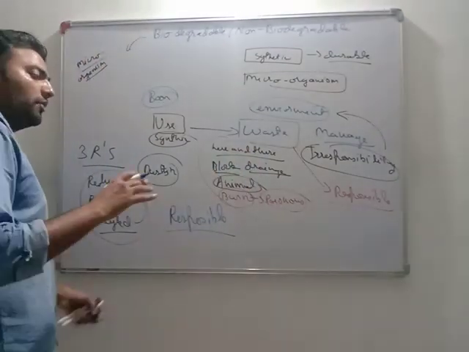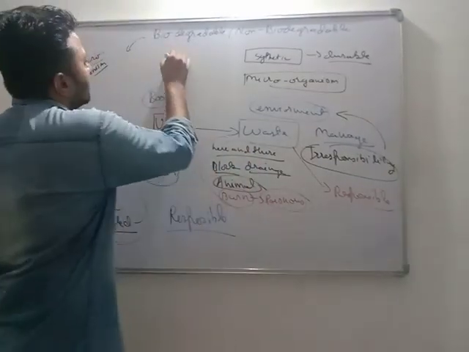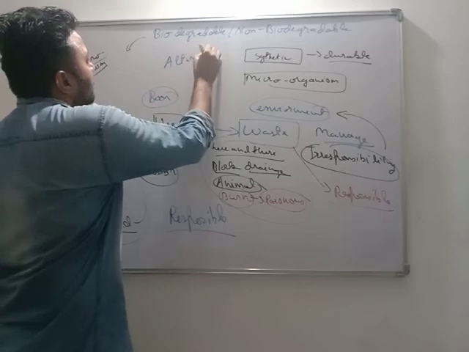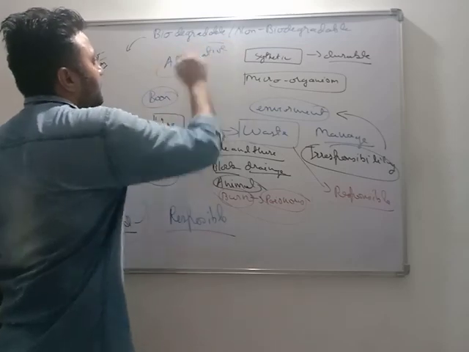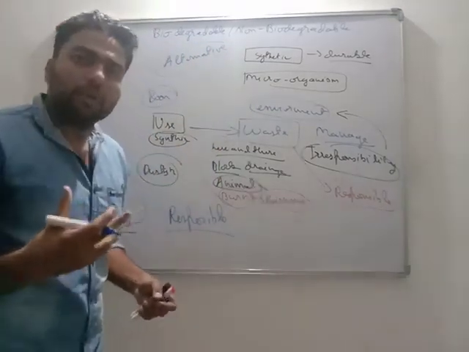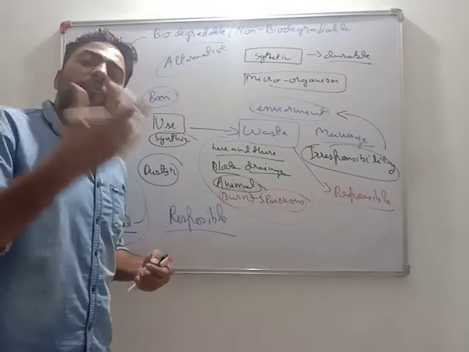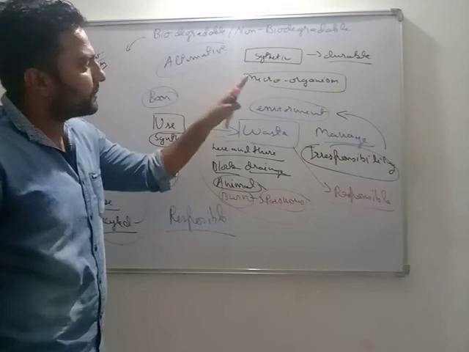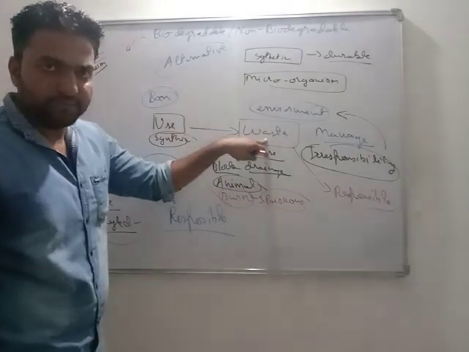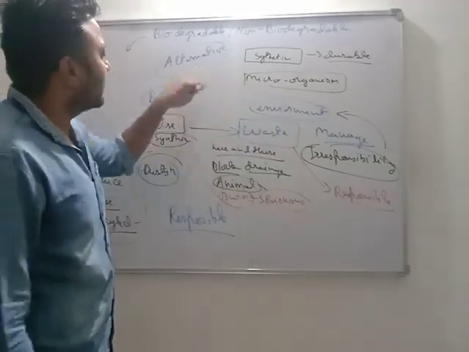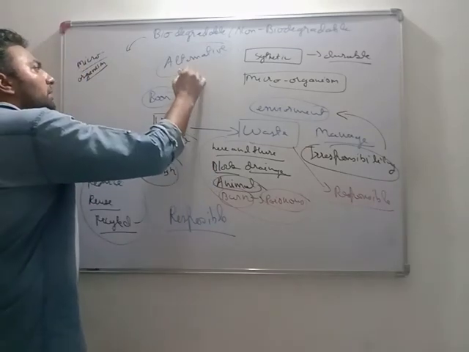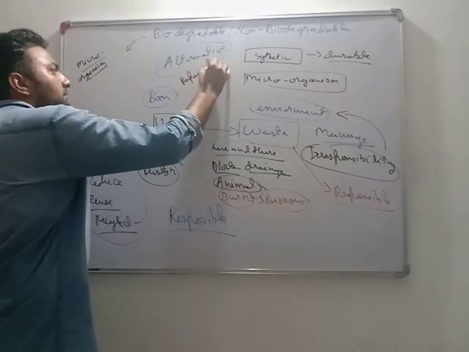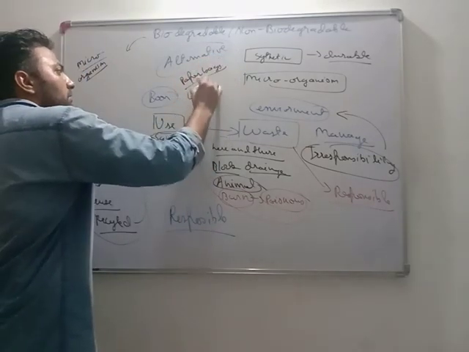Most important, as we all are studying, we all need to now look at the alternatives to plastic. We need to now discover or invent a few new materials which are as useful as plastic but can be degraded easily. And moreover, alternatives means instead of plastic, you can use paper bags, you can use cloth bags.